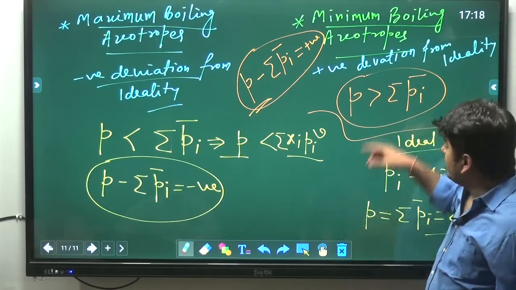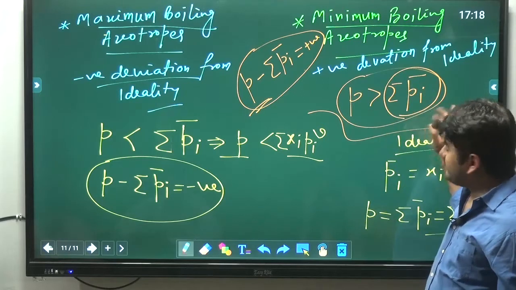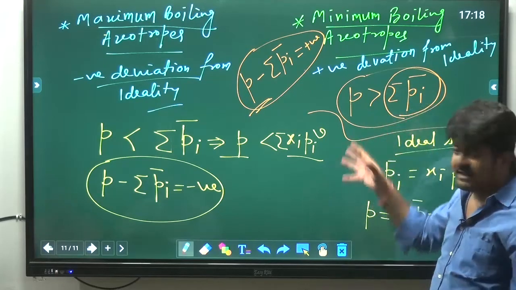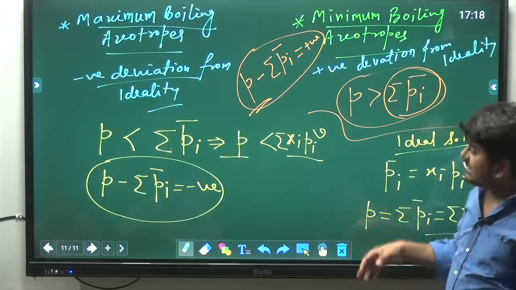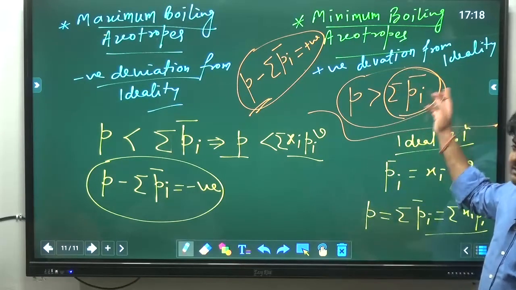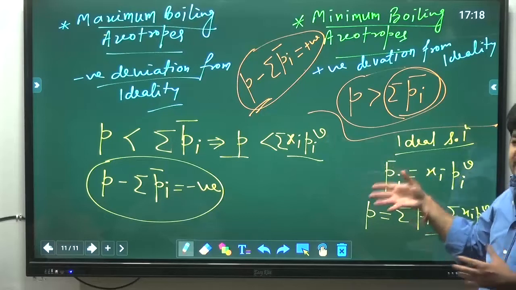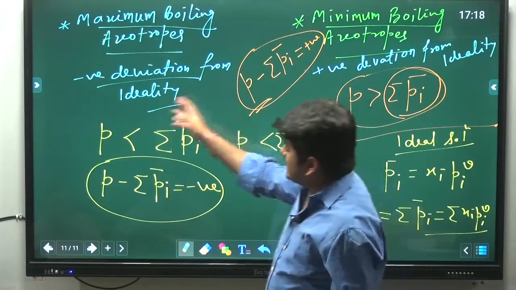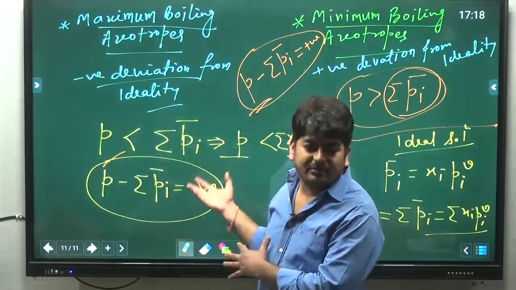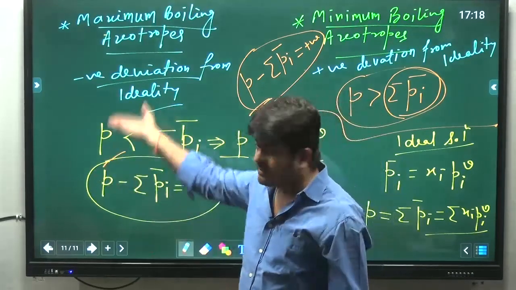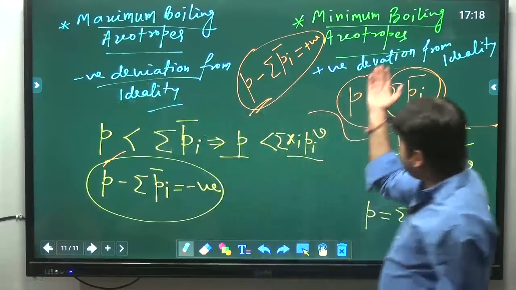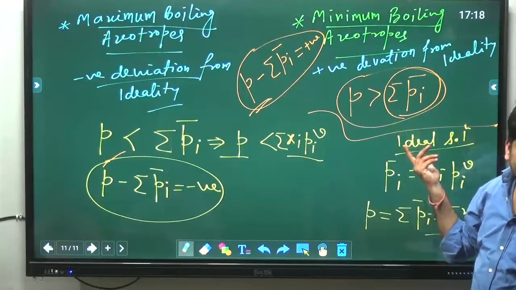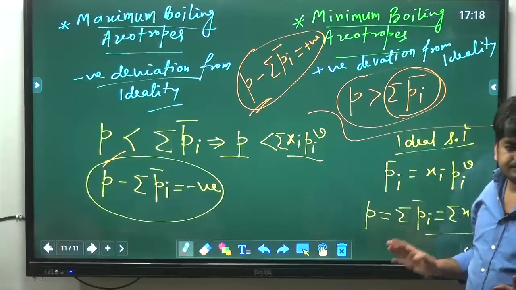Okay. So this summation of Pi bar is nothing but just the equilibrium total pressure. And P is the system pressure. And they are saying that positive deviation means the system pressure is more than the equilibrium total pressure. Negative deviation means system pressure is less than the equilibrium total pressure. That's why they have higher boiling point temperature and they have less boiling point temperature, means minimum boiling point azeotropes. Clear?